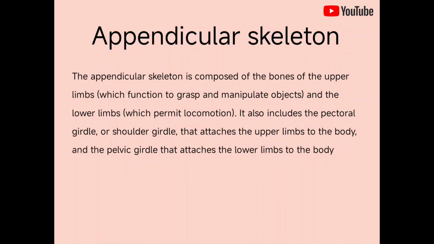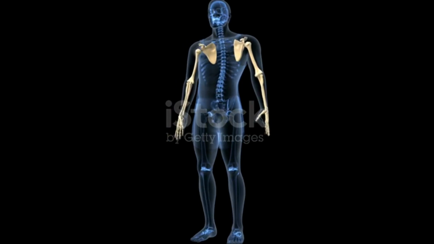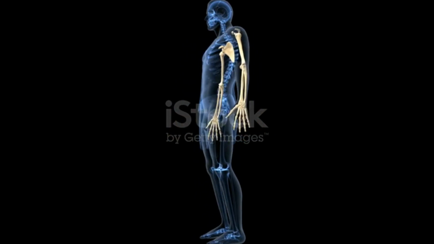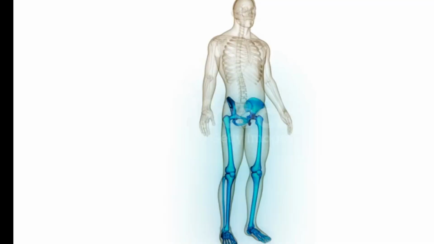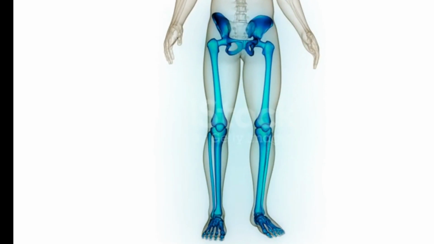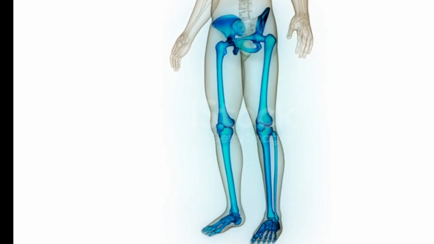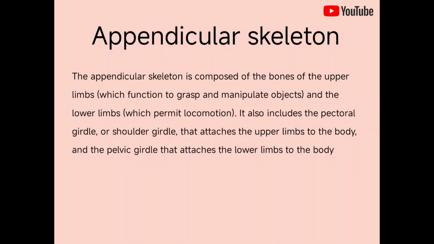Second type of skeletal system is the appendicular skeletal system. The appendicular skeleton is composed of the bones of the upper limbs, which function to grasp and manipulate objects, and the lower limbs, which permit locomotion of the body. It includes the pectoral girdle, or shoulder girdle, which attaches the upper limbs to the body, and the pelvic girdle, which attaches the lower limbs to the body.